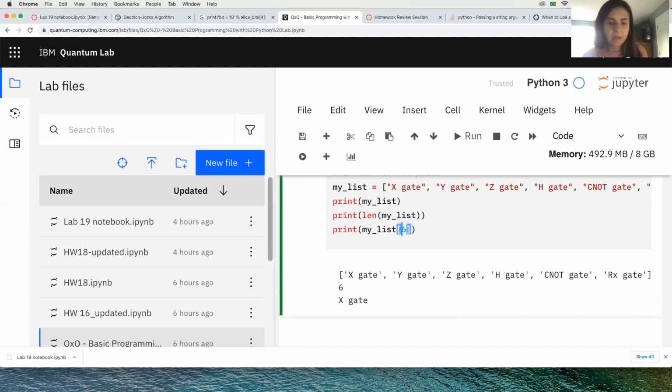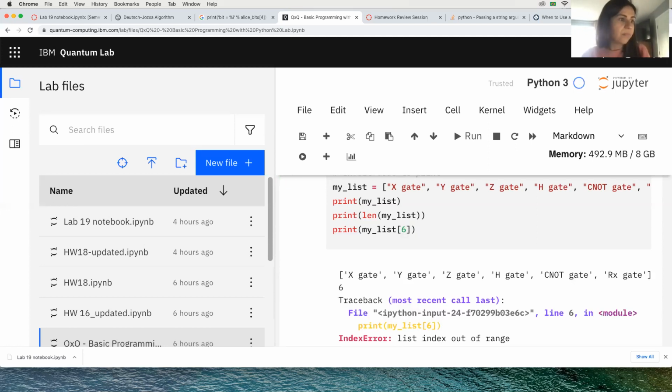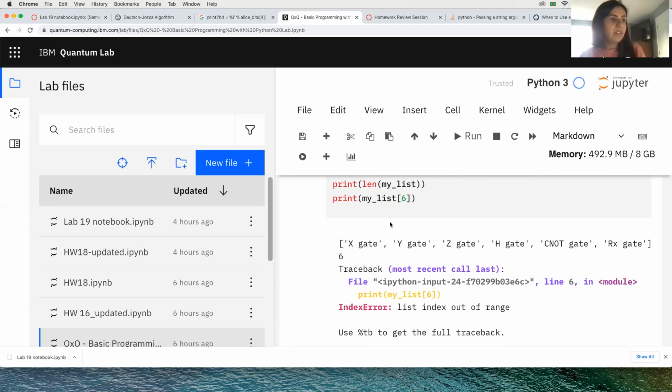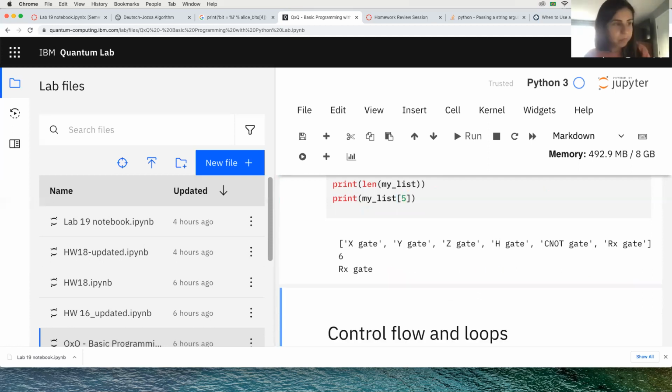And here, it bugs if I try to print the 6th element because we have indexes until 5, not until 6. So for the last element here, it's going to be 5 or -1 also works, okay?